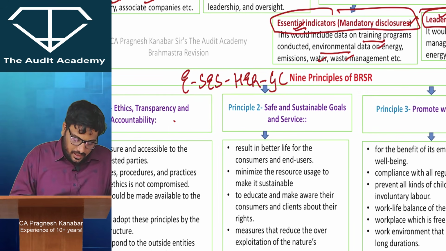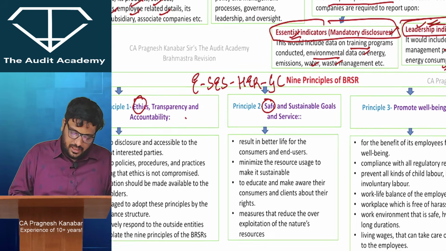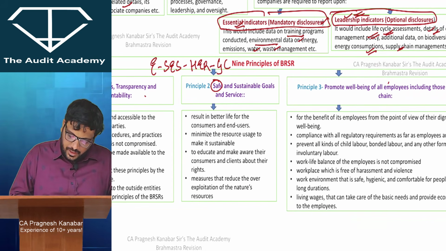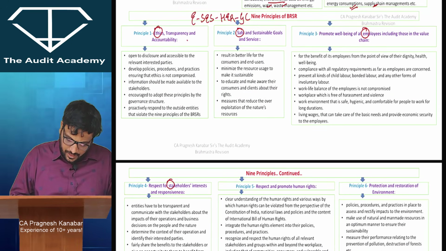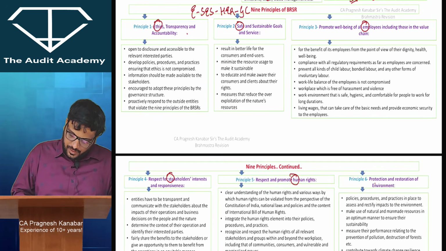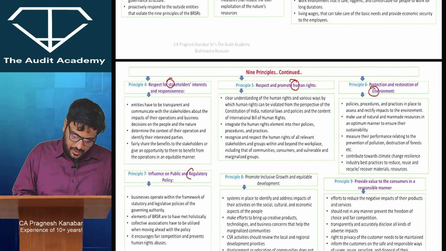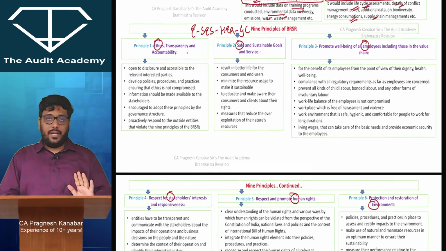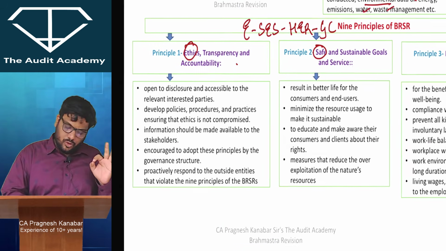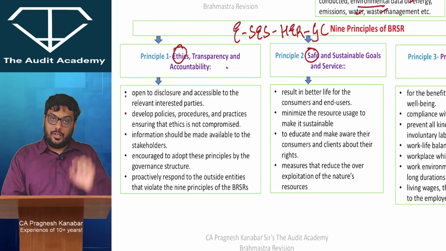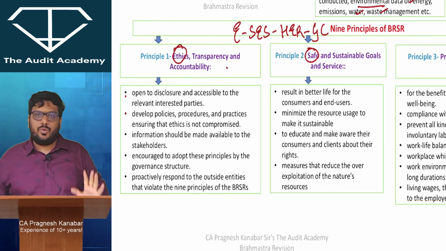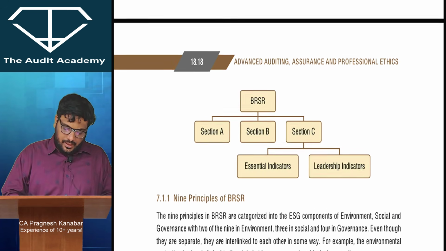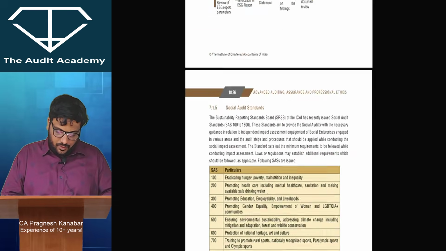Now, E for ethics, S for safe and sustainable goals, E for employees, S for stakeholders interest, H for human rights, E for environment, regulatory policy, growth, and consumers. All right. Okay, assess her going concern. Now listen to me very carefully. ये जो मैंने pointers दिया ना, the dots which I have given, that exactly will be converted into application based question. For example, let us say when we look at the MCQ which is given over here.